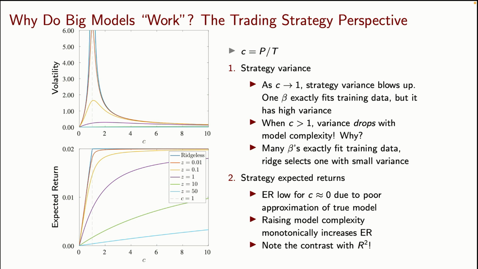Well, at first, we start off with low variance. Why? Because it's a small model. The estimator has low variance. So when I make a trading strategy off of that, it's also going to have low variance. Now, as I start to increase the number of parameters in the model, the variance of the estimator is going to start to rise, and that's going to push up the variance of my trading strategy. When I get to P equals T, the variance of that trading strategy is going to blow up, because at P equals T, the variance of the OLS estimator blows up. You can think about OLS as being a blue line here that's kind of obscured, but it's the one where the volatility is spiking.